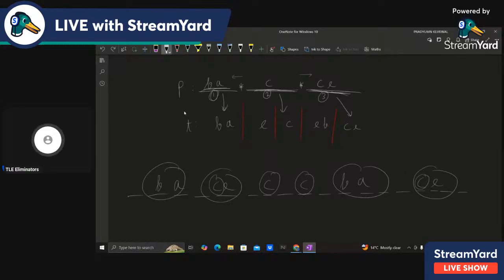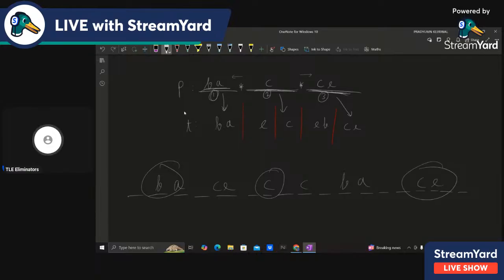So let's say we take this BA, then let's say we take this C. Actually, we cannot take this C because it is already occupied, and we want them in this order only. The order matters. So we can't take this BA, then this C, and then this CE. What we can have is this BA, this C, and this CE. So this is one of the possible answers.